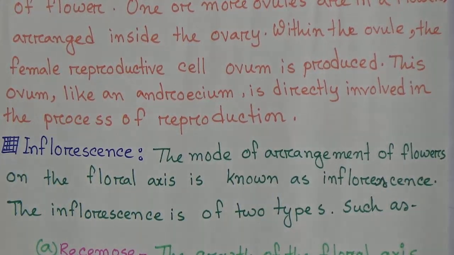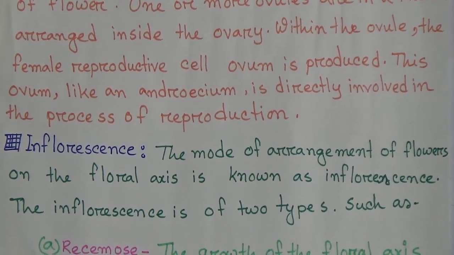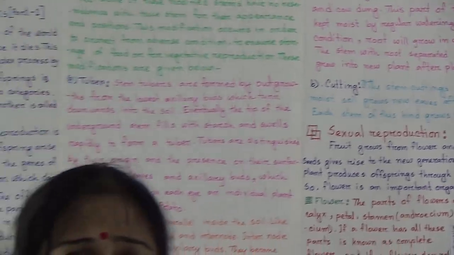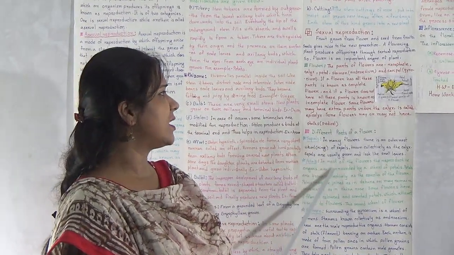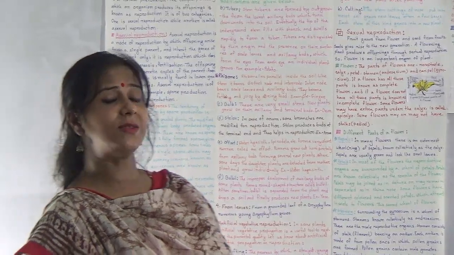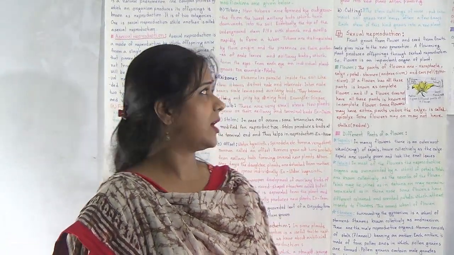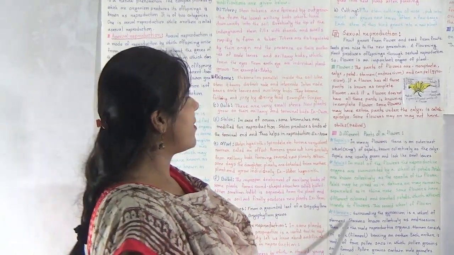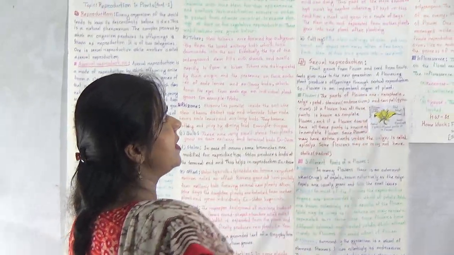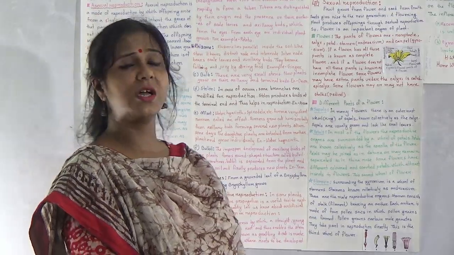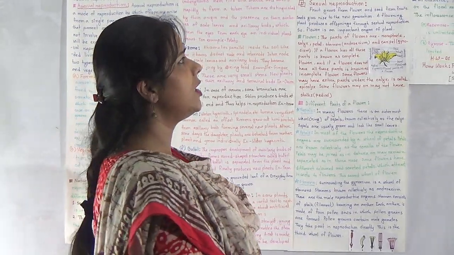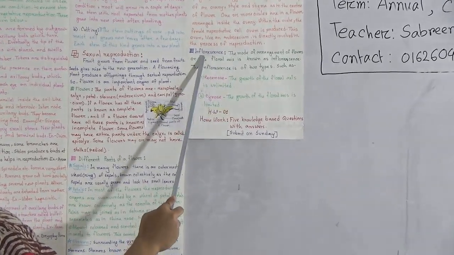Dear students, sepals and petals are not necessary, but they help reproduction, but stamens and carpels are directly involved in reproduction. Now we will read about the inflorescence.